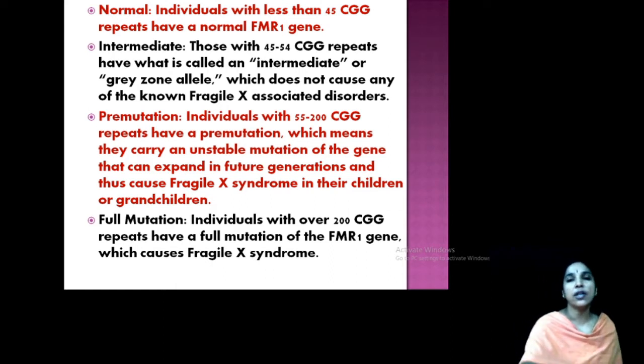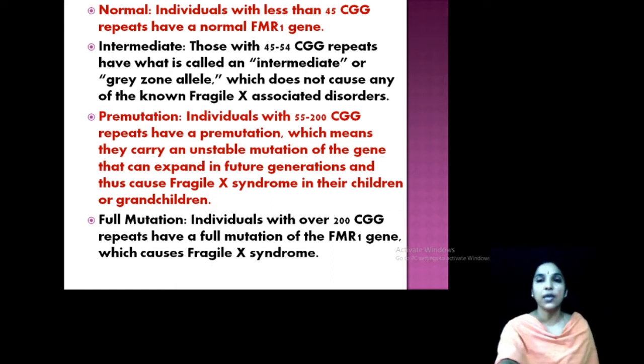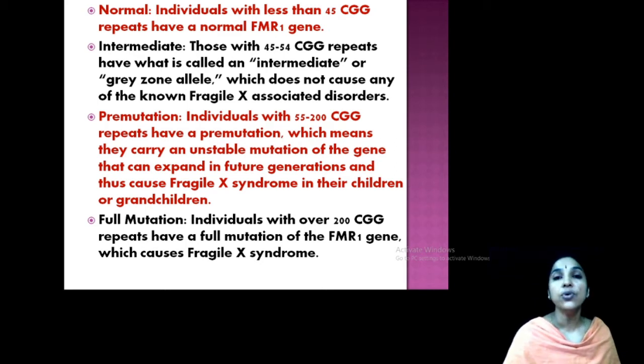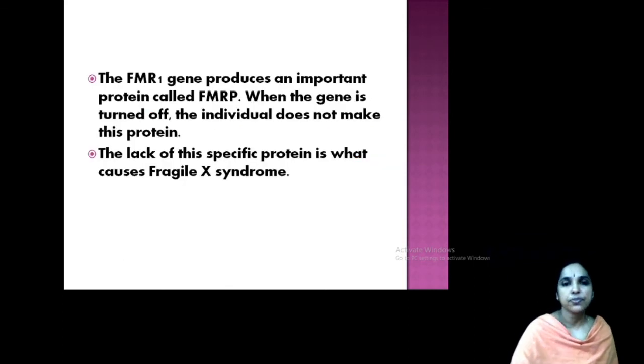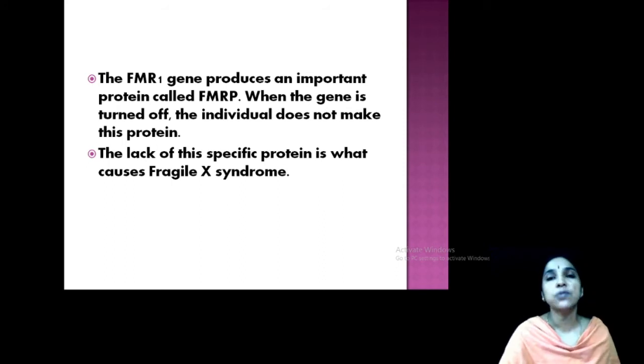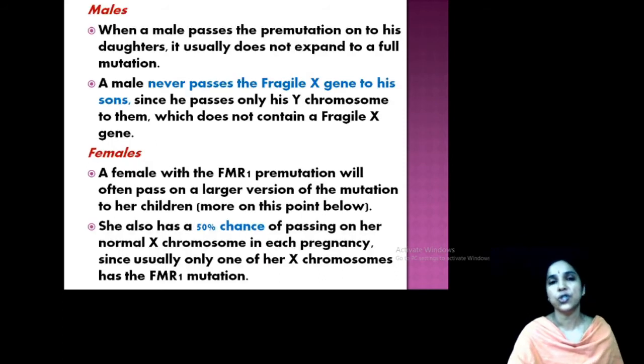Now from this you can clearly get the idea how this is arranged. So, the FMR1 gene, CGG repeats. The FMR1 gene produces an important protein, FMRP, I already told you. When the gene is turned off, the protein never forms. So this lack of the protein results in fragile X syndrome. So when the FMR1 gene is mutated, the protein is not formed, resulting in the syndrome.